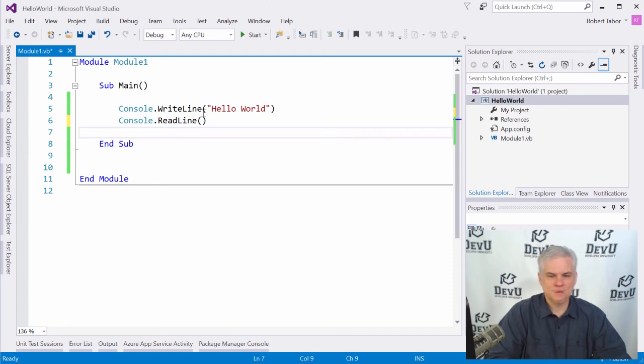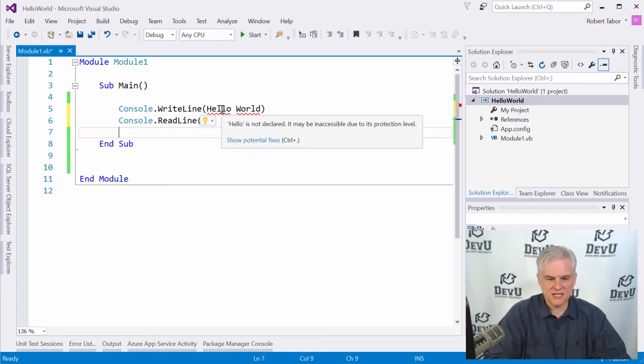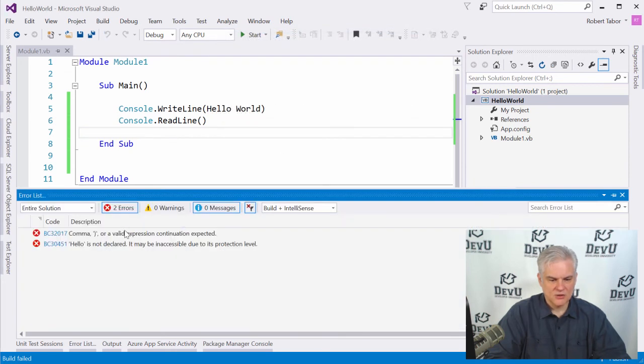All right. Or perhaps you didn't use double quotation marks, and you see that Hello World has no double quotation marks around it, and you get two different error messages whenever you attempt to run the application. One says something about a comma, the other one says Hello is not declared, it might be inaccessible.